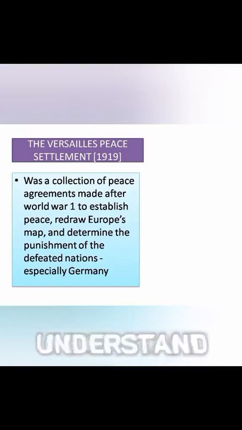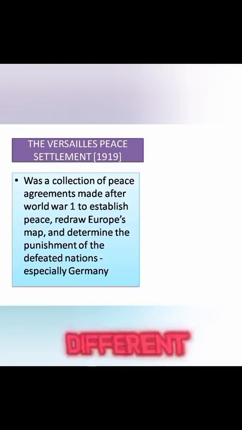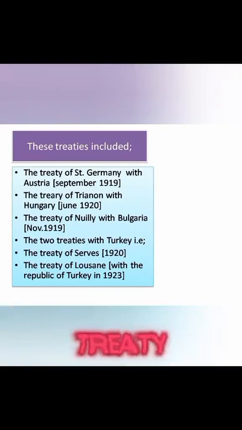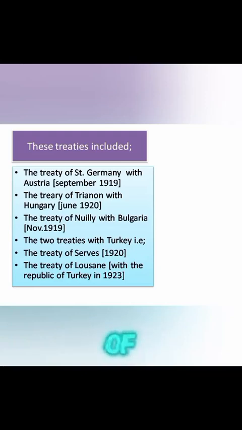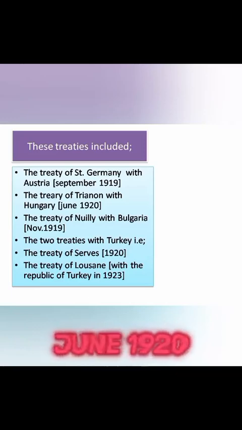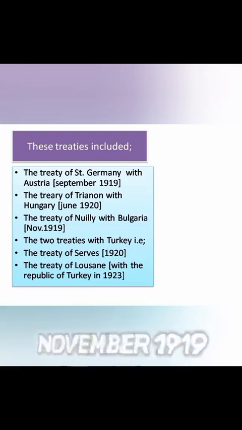You have to understand that these treaties were many, so it was not one treaty signed on one day, but different treaties signed on different dates with different defeated powers. These treaties included the Treaty of Saint-Germain with Austria, signed in September 1919; the Treaty of Trianon with Hungary, signed in June 1920; and the Treaty of Neuilly with Bulgaria, signed in November 1919.